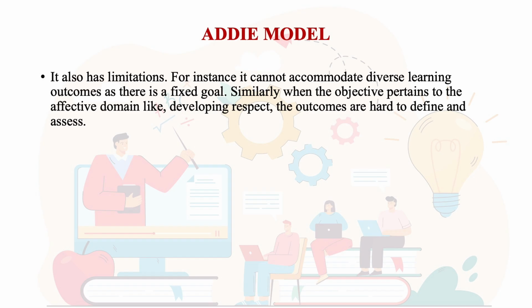How would we determine whether learners have indeed developed respect as a value? This is very difficult to determine. The outcomes are hard to define and therefore are hard to assess and match with the instructional objectives that we had set at the outset.